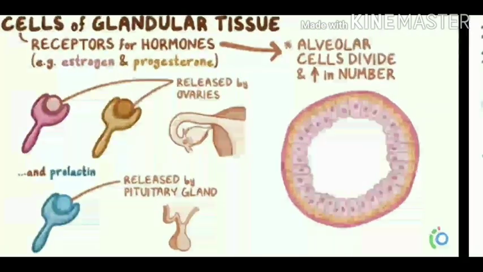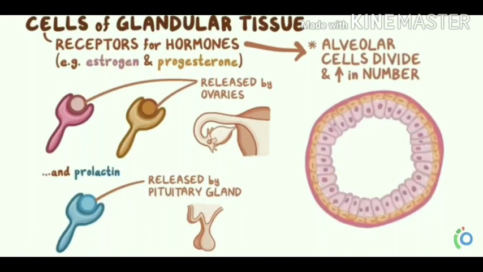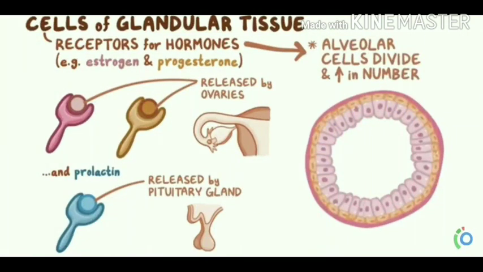Now, the cells of the glandular tissue have receptors for certain hormones like estrogen and progesterone, both released by the ovaries, and prolactin, which is released by the pituitary gland.